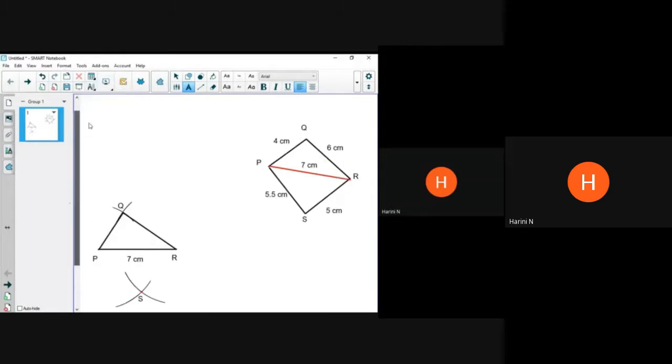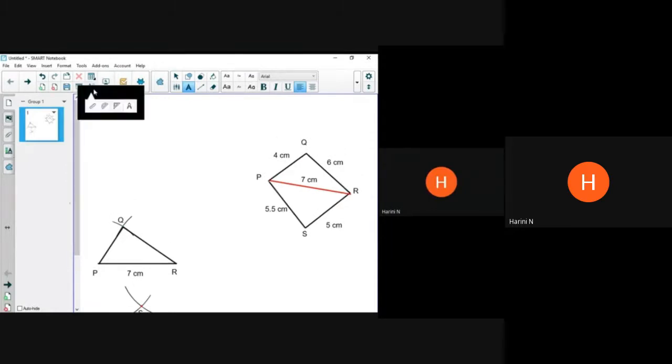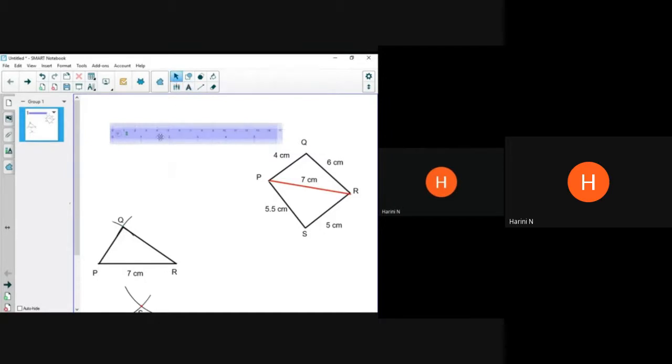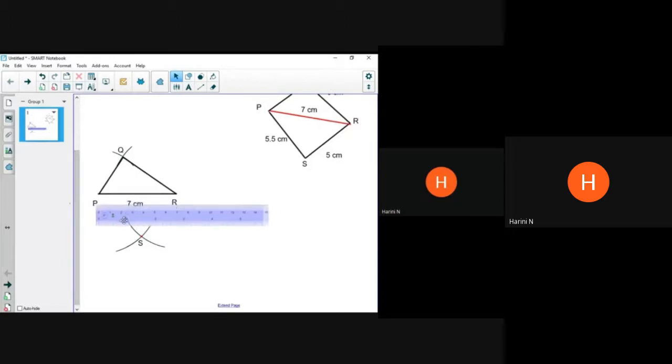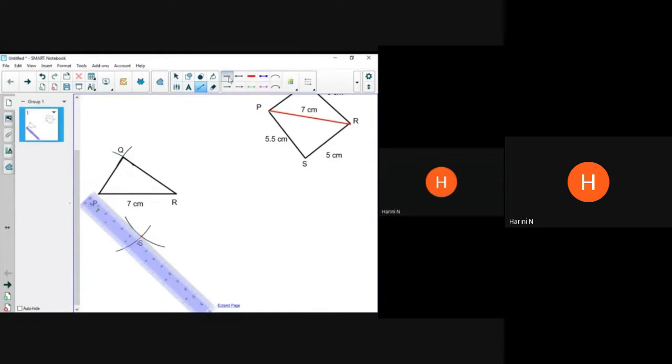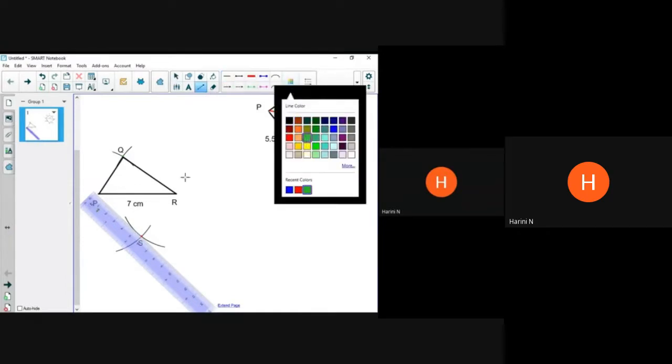So let us bring back the scale. So I'm keeping it along PS. Now I will take a different color and show you so that you are able to see that that is the line segment.